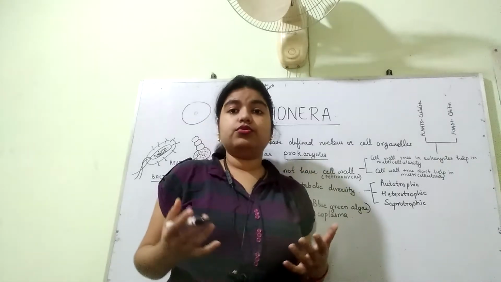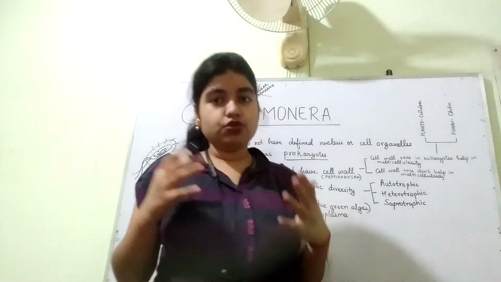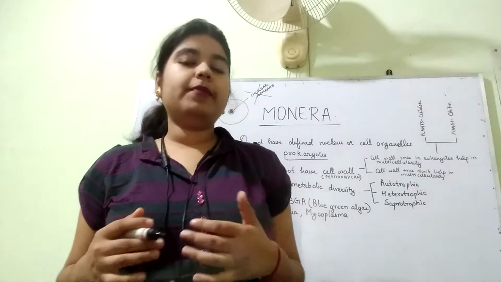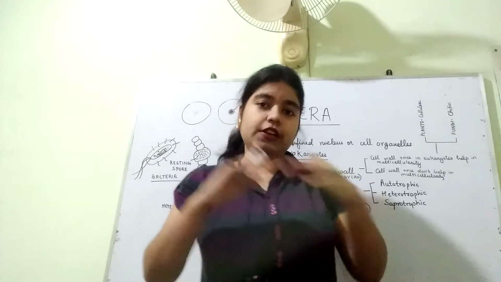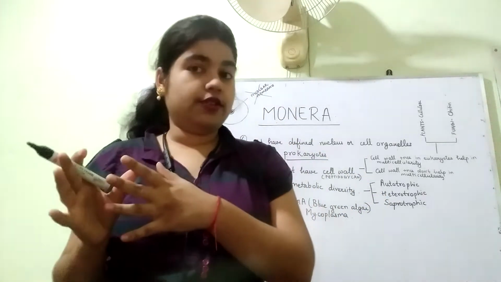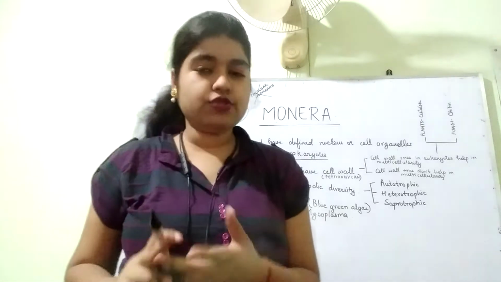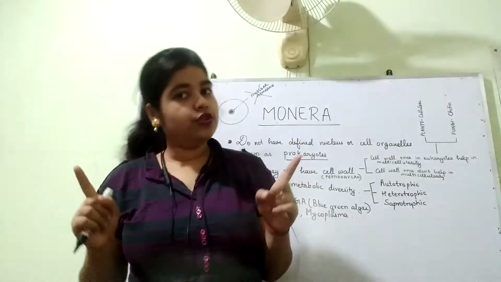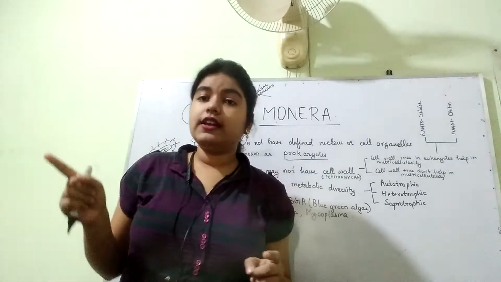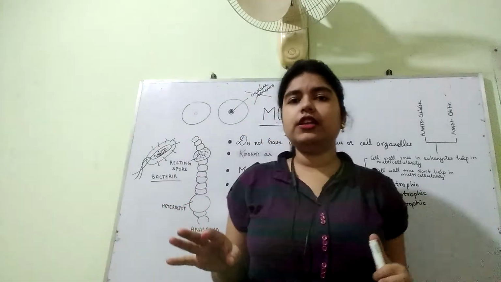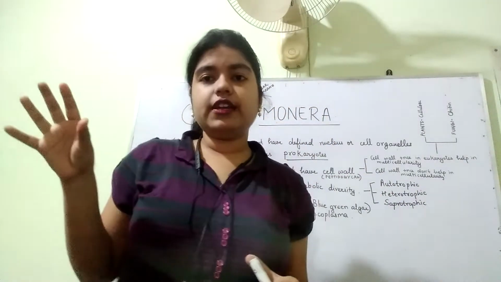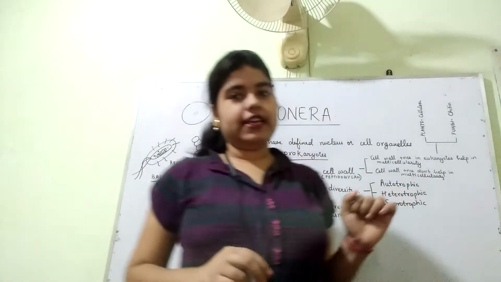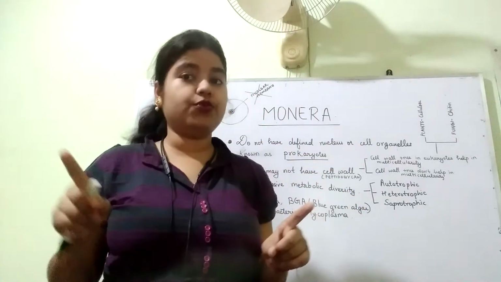Now, it has cell organelles, but those cell organelles are of a primitive type. Like it will have ribosomes, but the ribosomes will be of a primitive type. They will differ from the ribosomes of eukaryotes. So eukaryotes will have ribosomes, prokaryotes will also have ribosomes, but there will be a difference between the two. Just for knowledge, the eukaryotic ribosome is of the 80S type and the prokaryotic ribosome is of the 70S type.